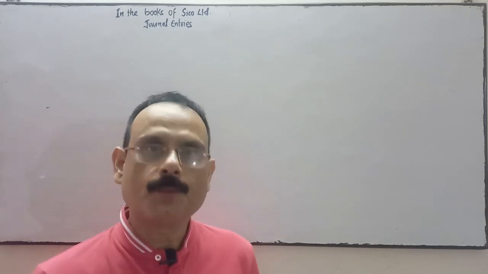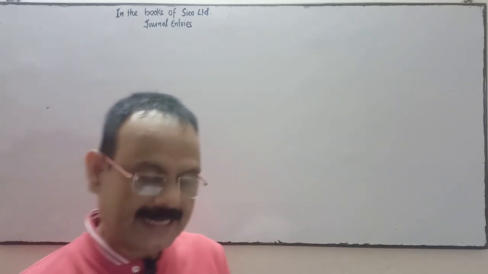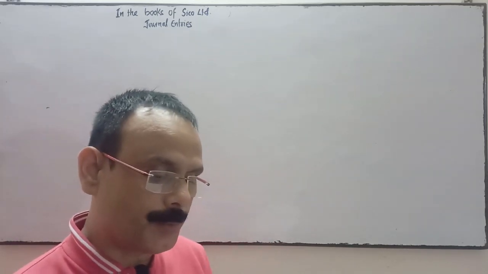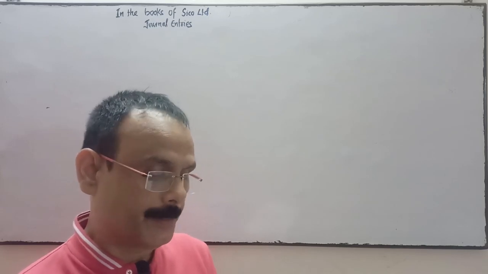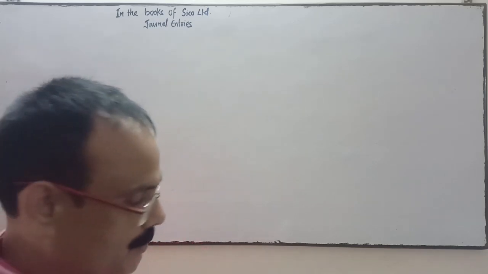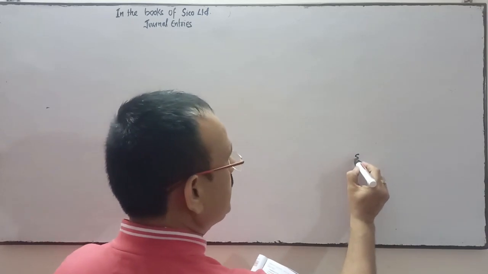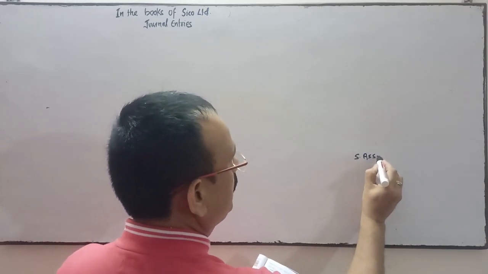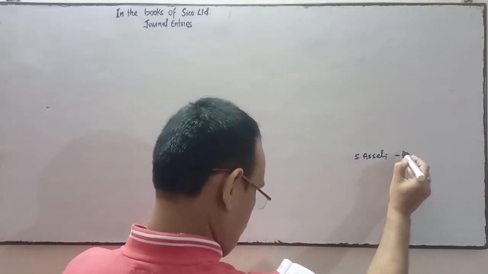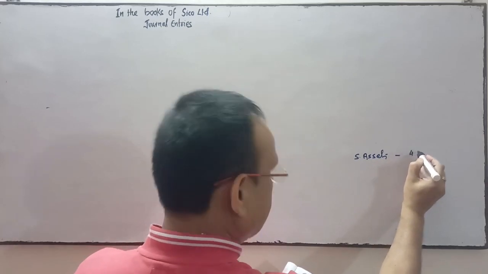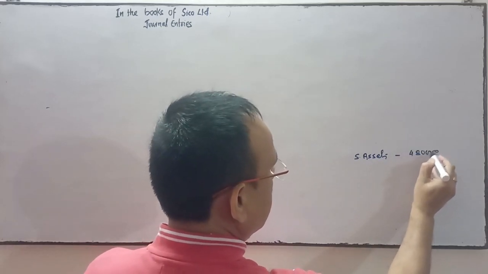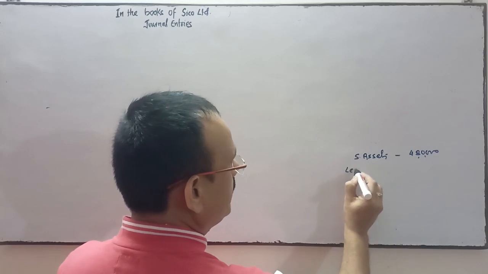Cisco Limited took over the assets of rupees 4,80,000 and liabilities of rupees 80,000 of Mittal Limited. So Cisco Limited took over the sundry assets of rupees 4,80,000, and he has also taken the liabilities.